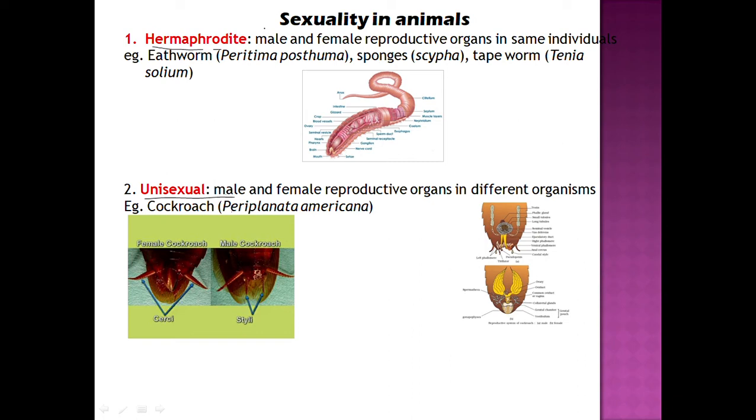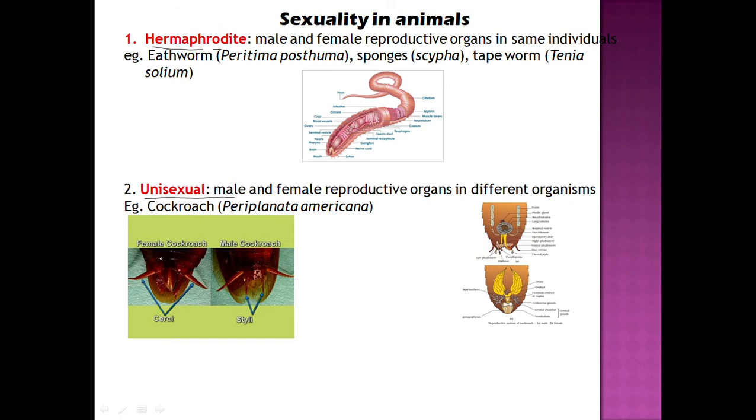In contrast to this, there is the unisexual condition. Some of the animals or higher animals show sexual dimorphism, means there are male individuals and separate female individuals. The example quoted in your textbooks is cockroach, that is Periplaneta americana.